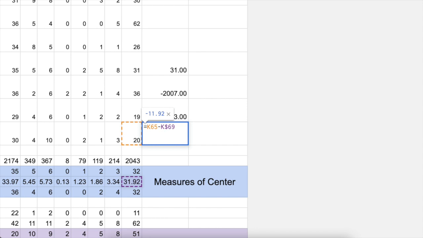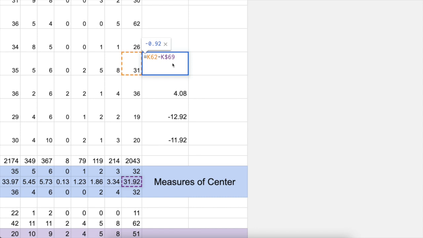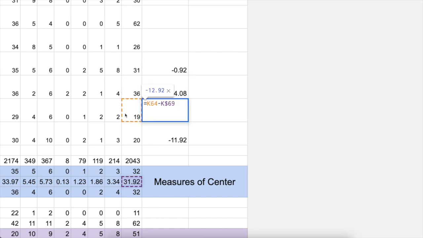Okay, I'm going to hit enter. And you're like, well, those other numbers are still wrong. Well, if you change one cell, it didn't change it in the other ones. But now we can drag back over. Oh, these numbers make much more sense. And let's just do some quick checking. Up here, 31, yeah, that's really close to 31.92. If we double click it, we can see the orange cells up here, the purple's still down there at the average. Here, orange, it moved up, purple stayed the same. Orange, where it should be, purple in the same place.